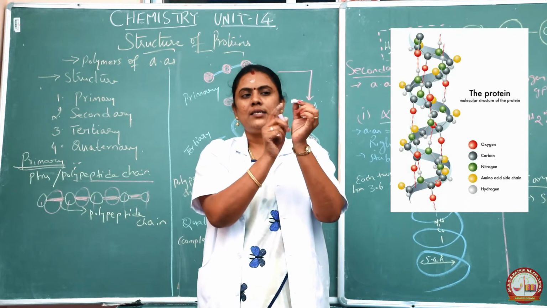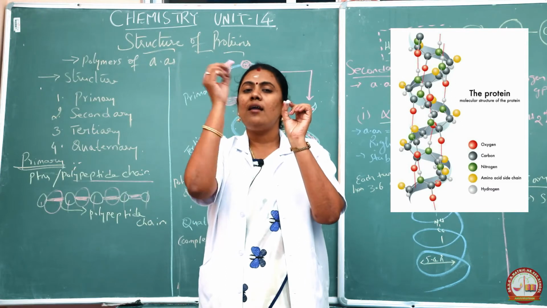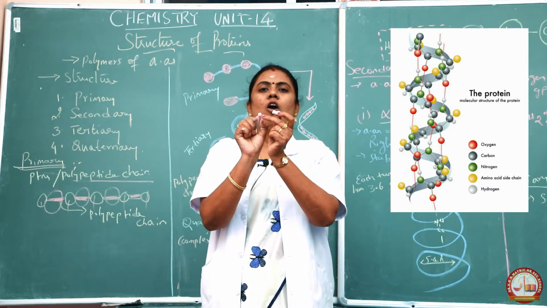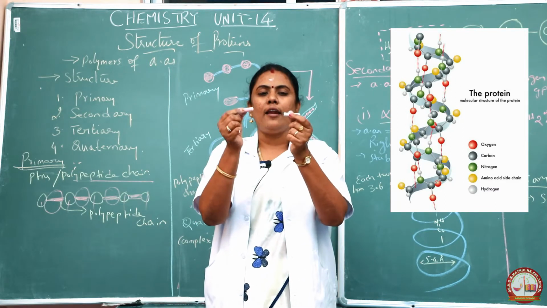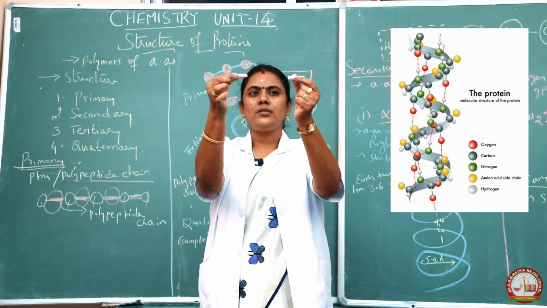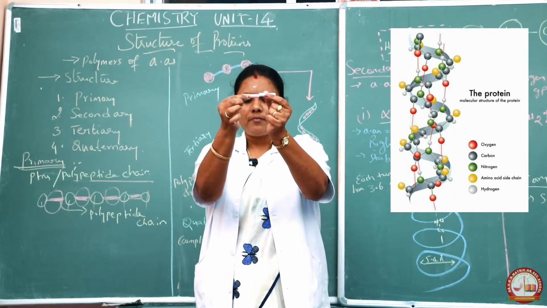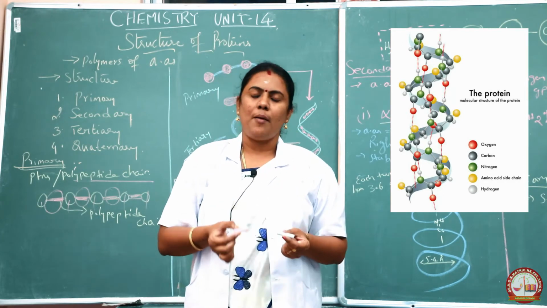So an amino acid with the amino group and an amino acid with the carboxylic group will combine together and form a bond. In chemistry, you have studied a number of bonds.